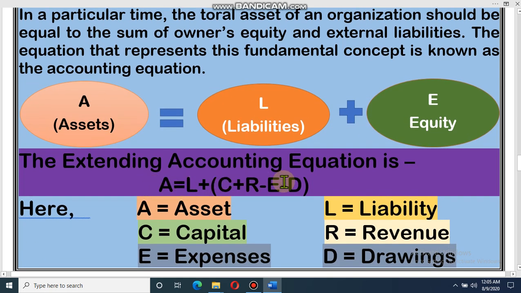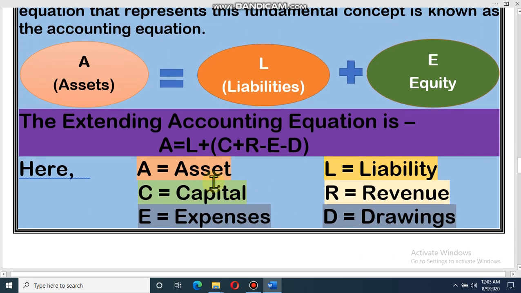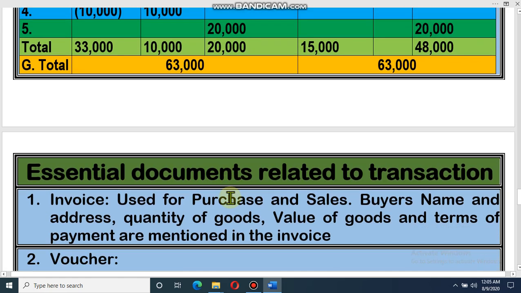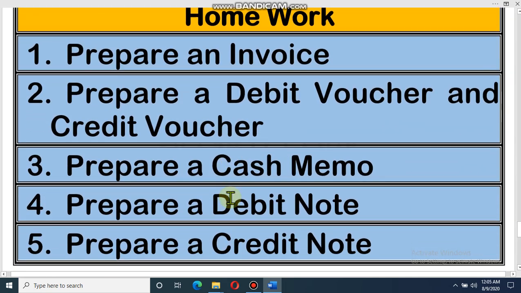The extended form of this equation is A equals L plus C plus R minus E minus D. That means the equity explanation: C plus R minus E minus D. C for capital, E for expense, L for liability, R for revenue, D for drawings. Dear student, this is your homework.